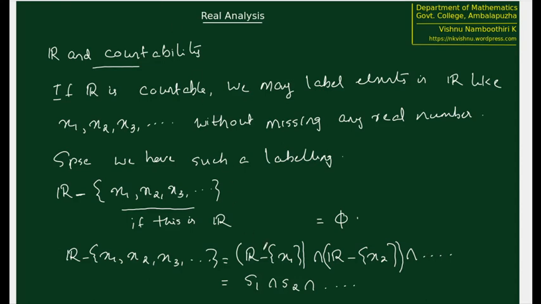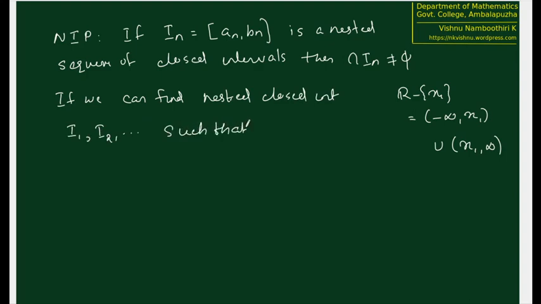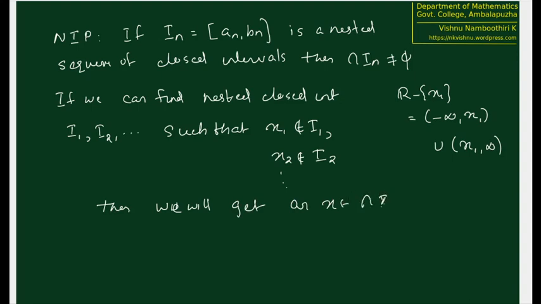Then probably we will get an element which is not equal to x1, x2, x3, etc. So if we can take or find nested closed intervals I1, I2, etc. such that x1 not in I1, x2 not in I2, etc., then we will get an x in the intersection of the In, x not equal to xi for i from 1, 2, 3, etc. So this is what we have to probably try to see.